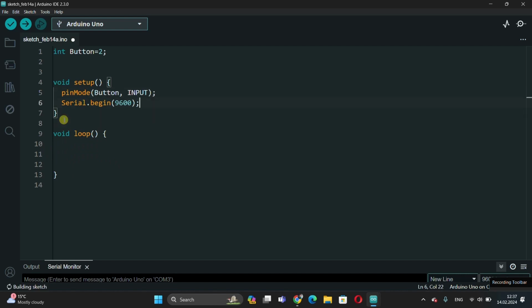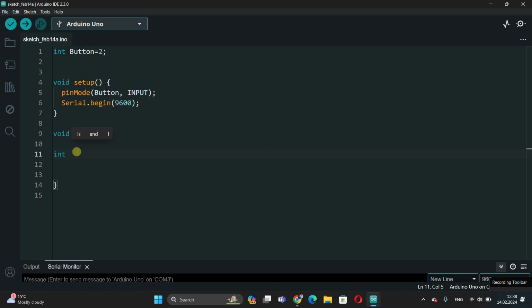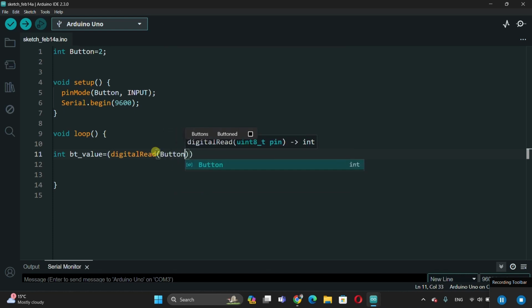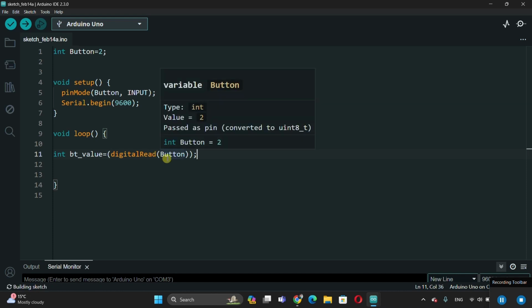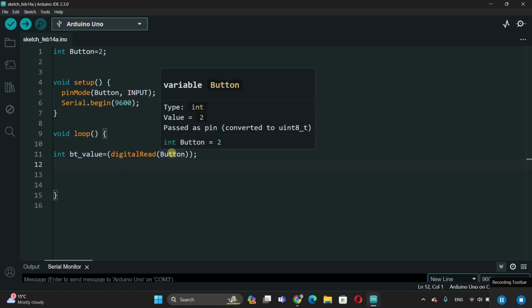Then we specify the operation we want to do in the void loop. But first, I make one more definition. Here I inform Arduino that there is a value called bt_value so that we can get the current value of the button, and it is always equal to the current value of the button. So when I query the value of the button, Arduino will directly write the current value of pin 2. If you watched the previous video, I will build the same button circuit as in that video, only I will not use LEDs.